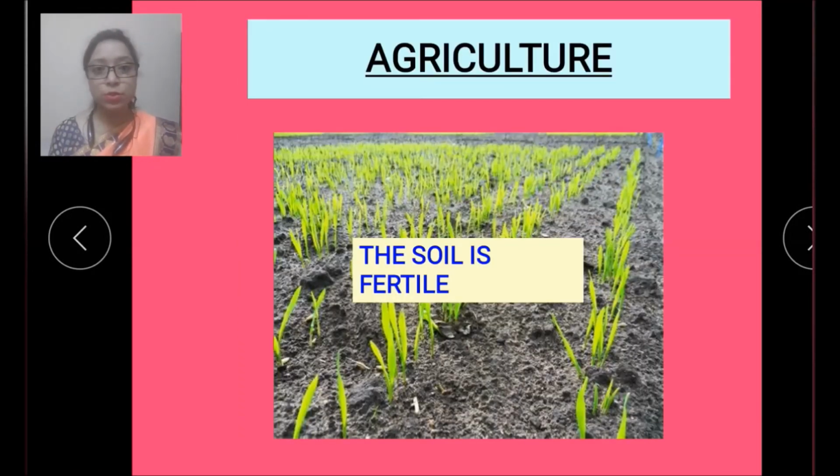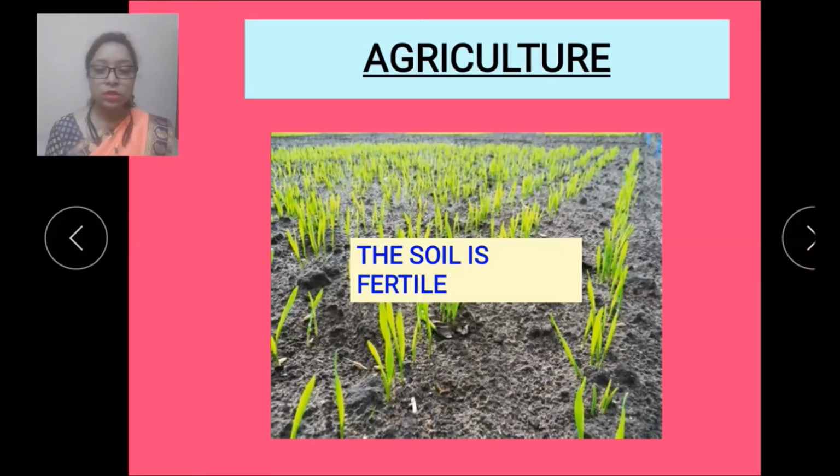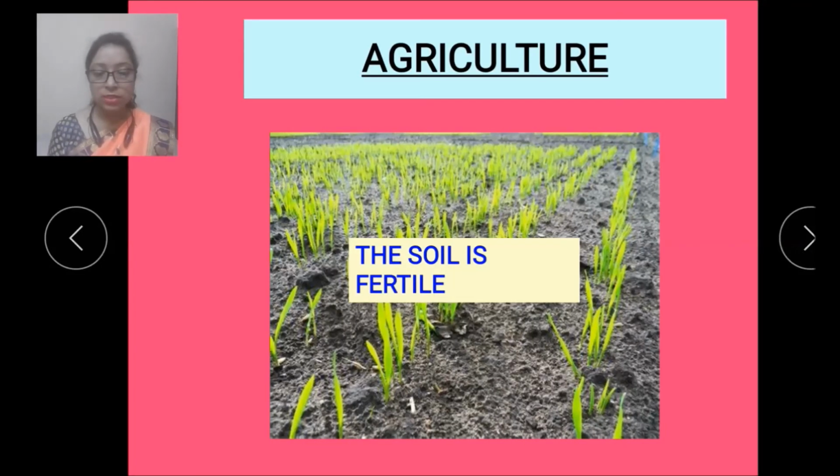Now we have come to the agriculture of prairies. So the soil is fertile. Earlier also we have studied that the soil is very fertile and it contains a large quantity of humus. Here you can see how the grasses and other plants are growing in prairies. So the soil is very fertile.